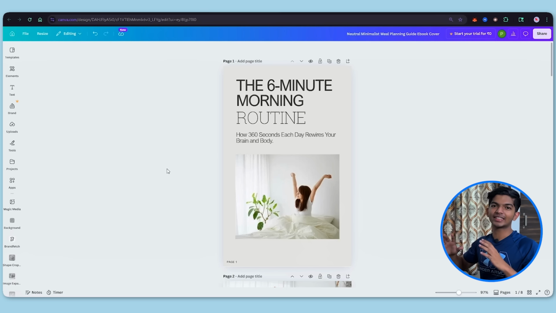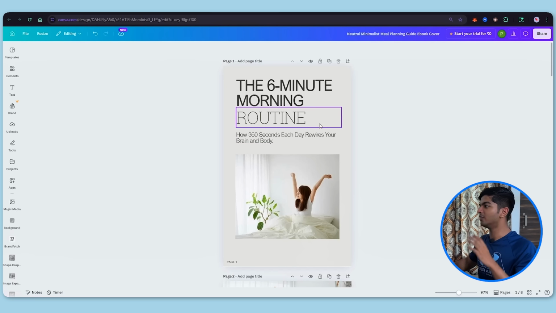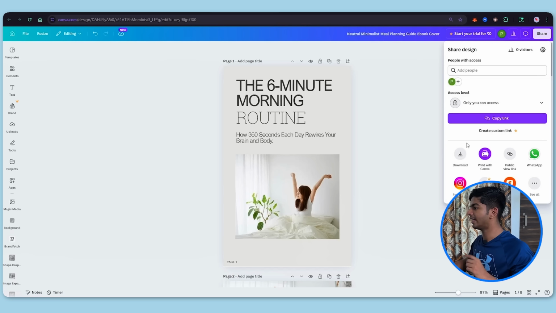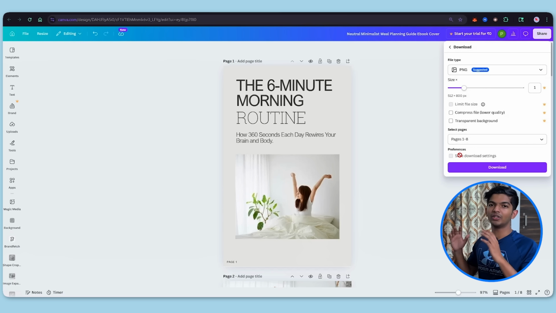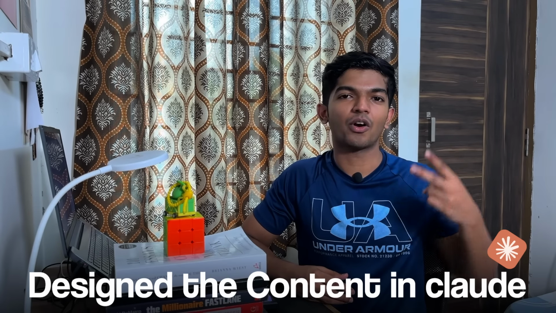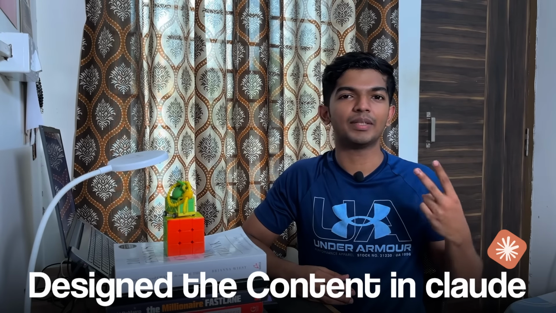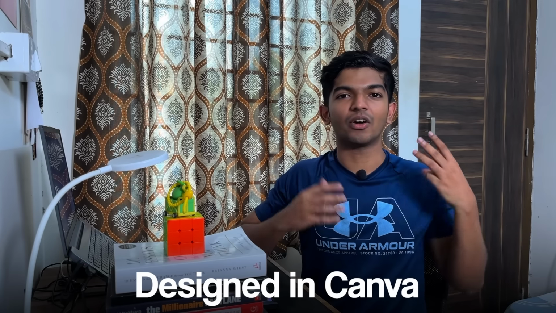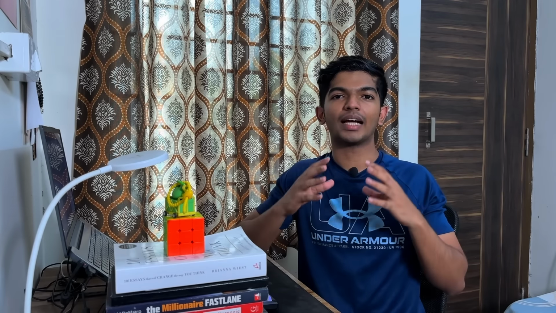Okay, so once you have extracted all your knowledge from your Google Docs, from AI and from your expertise, now we are going to click on share and then we'll hit download and we are going to download this ebook as a PDF. So far we have brainstormed for topic ideas. We designed the content from Claude, from other Google Docs, from your experience, and we have already designed it on Canva. Now the fourth step is to actually publish your product.